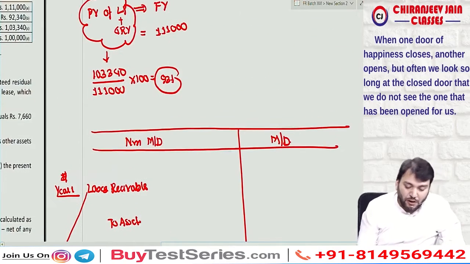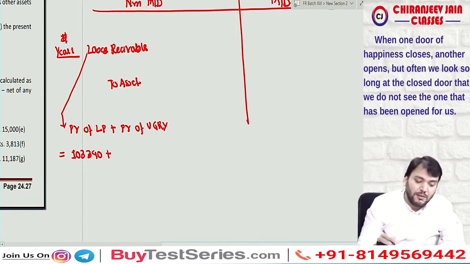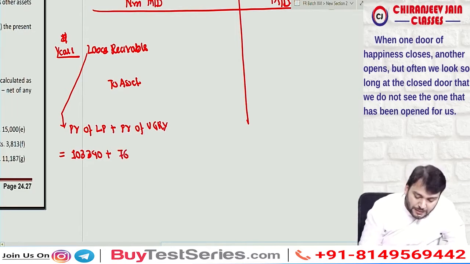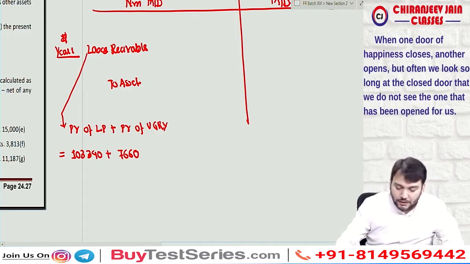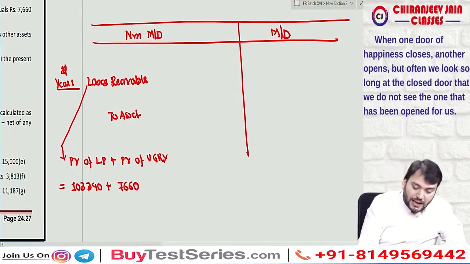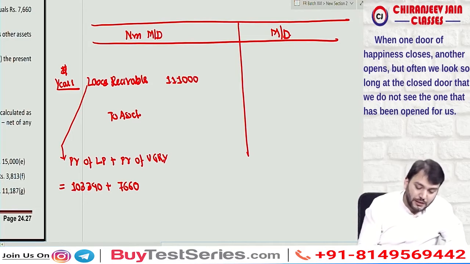Present value of lease payment we already calculated, that is 1,03,340, plus present value of unguaranteed residual value, which will be equal to 7,660. This I am taking from the solution. You can easily calculate. 1,03,340 plus 7,660 is equal to 1,11,000. 1,11,000 means it is equal to fair value only. Check it. And the asset carrying amount is given as 1 lakh.